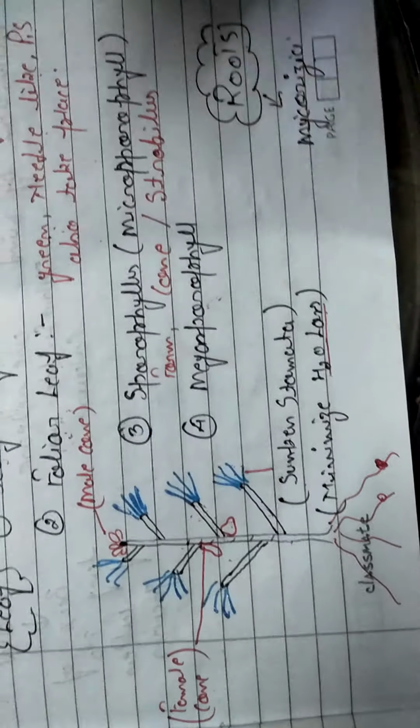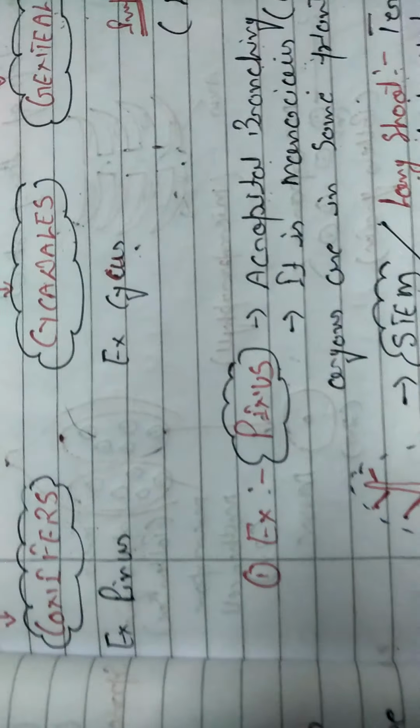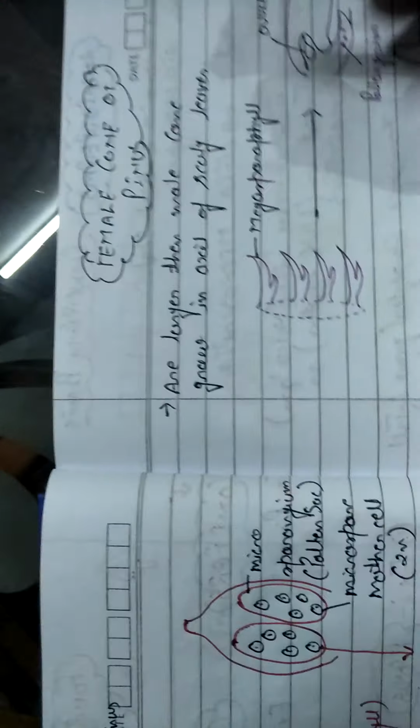So these are the basic characteristics related to the gymnosperm plant with the help of the example of the conifer tree, which is known as pinus. In the next video we will discuss the male cone and the female cone.